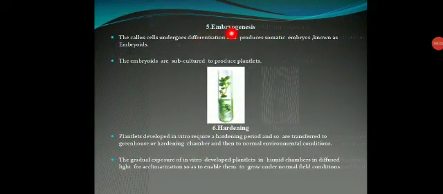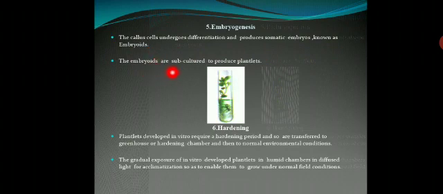Based on the induction of callus, the next one is called embryogenesis. What is the meaning of embryogenesis? Simply we say, formation of embryo with the help of callus is called embryogenesis. The callus cells undergo differentiation and produce somatic embryos known as embryoids. Those embryoids can develop from the callus, whether directly or indirectly.